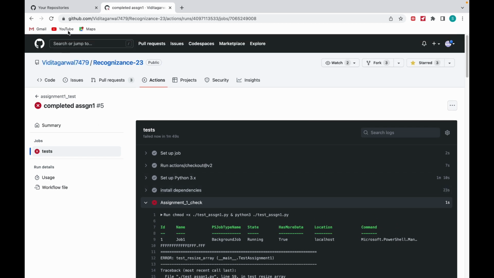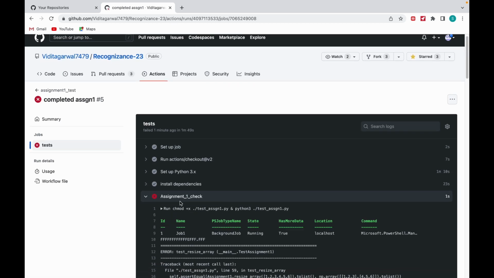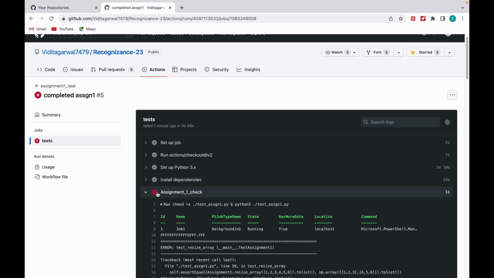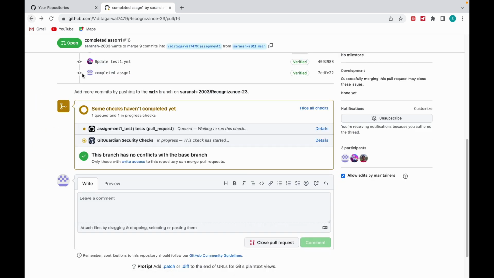And if I can just go back. Okay, so once you complete all the functions correctly, this test will pass, and you will not get any error like this. And once this assignment 1 check passes, this job passes, you will be assured that all the solutions that you made are correct and the file has been submitted. So that's all that you had to do.